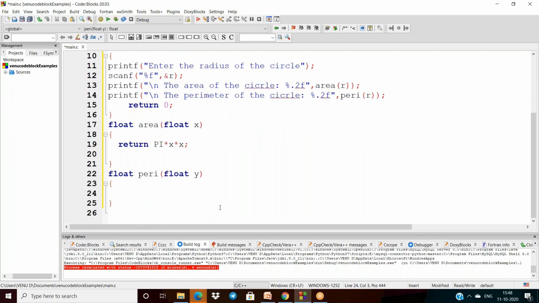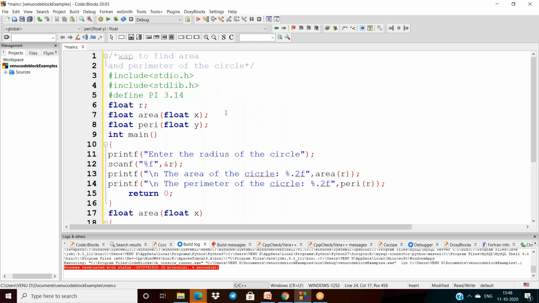And what about perimeter? It is 2 pi r. So that is why return 2 into pi into r, which means here y. One means it is y.